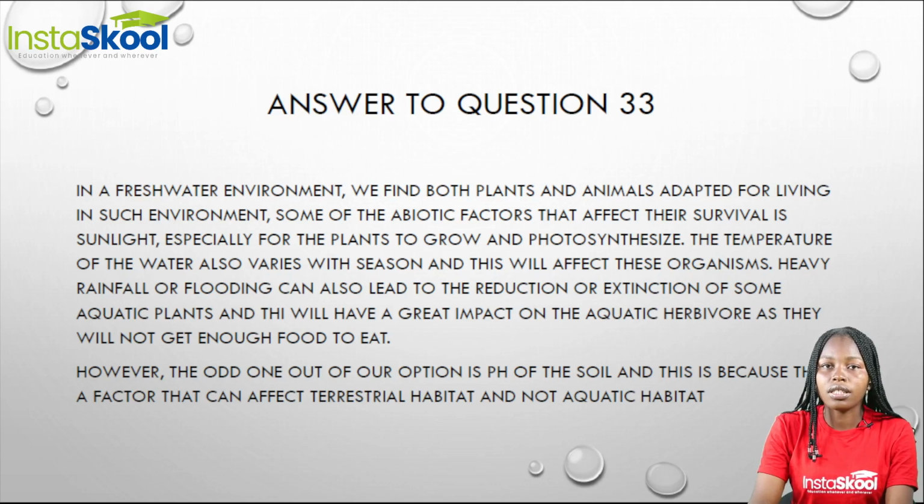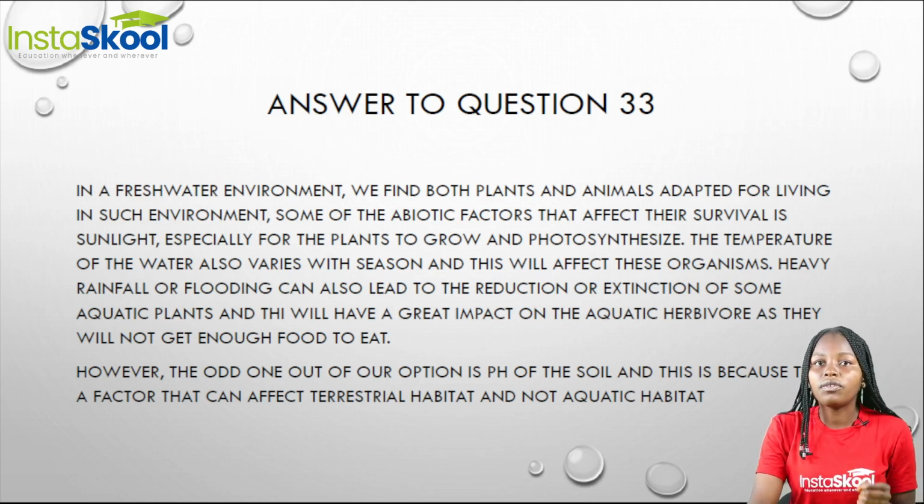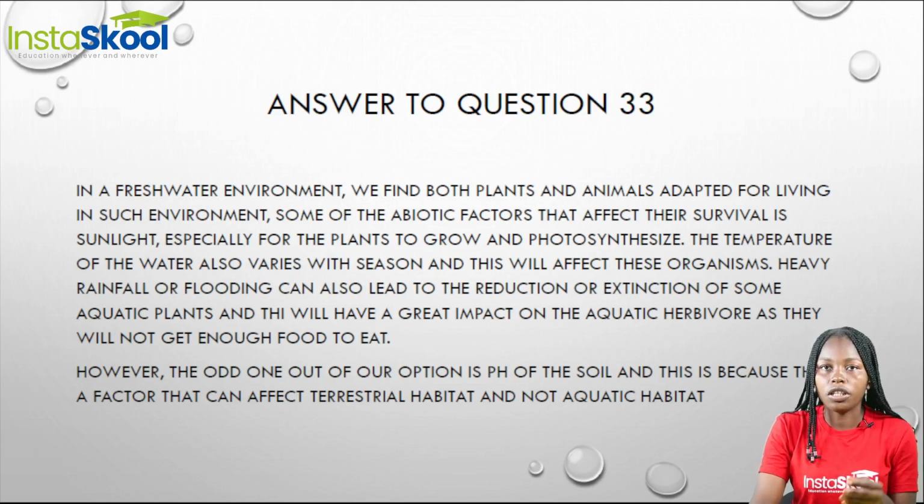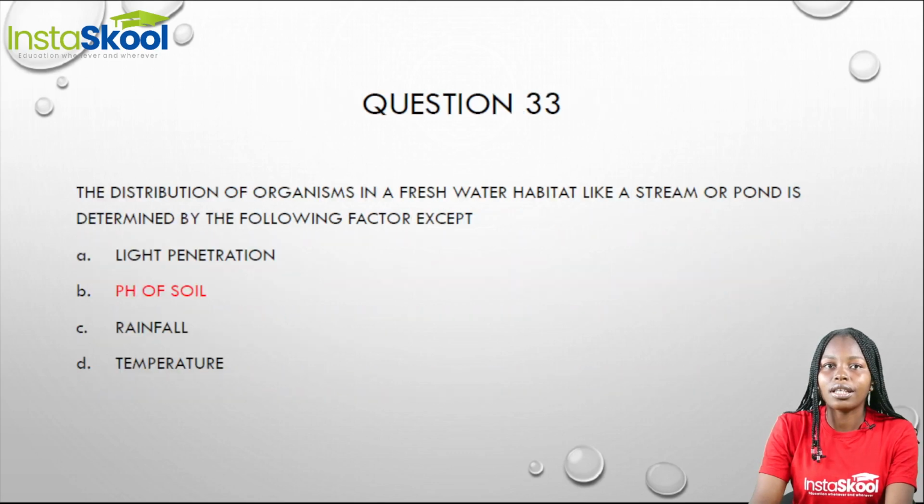This is because freshwater habitat is an aquatic habitat and not a terrestrial habitat, because one of the abiotic factors that can affect terrestrial habitats can be the pH of the soil. But since this is an aquatic environment, the pH of the soil is not one of the factors that affects it.